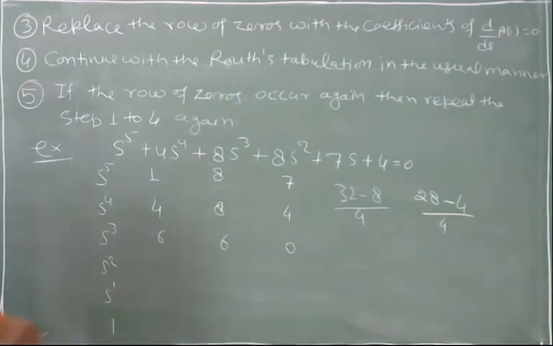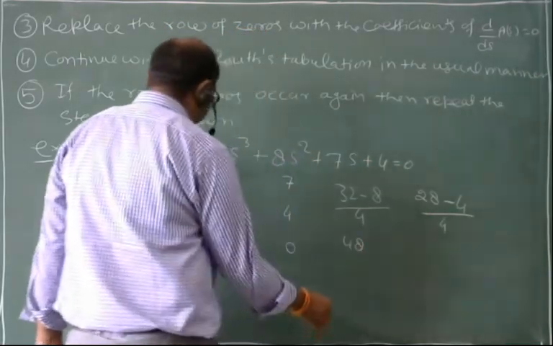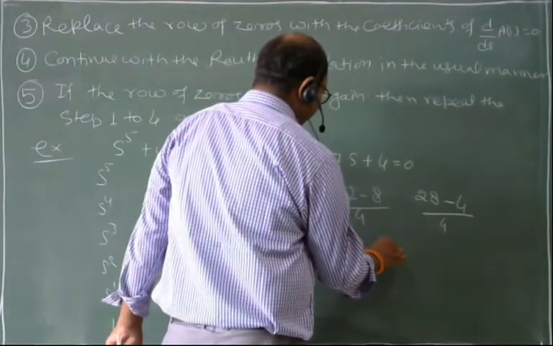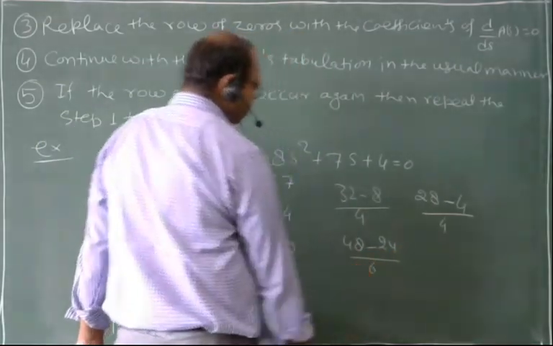Next value, 6 8 ja 48 minus 6 4 ja 24 divided by 6.